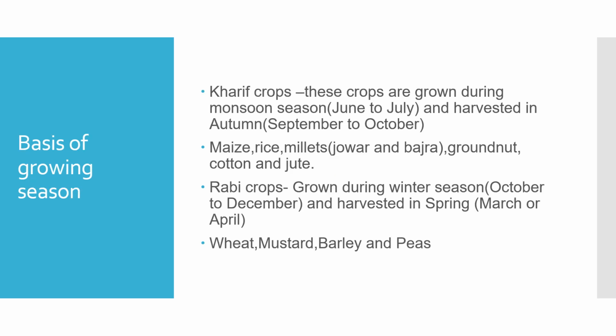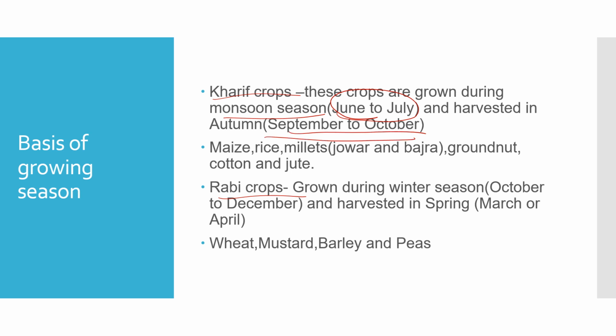On the basis of the growing season, crop plants can be classified again into two different types. So what are those two types of crops? They are kharif crops and rabi crops. Kharif crops are grown during the monsoon season. During June to July, these kharif crops are grown and they are harvested or cut down during September to October, right?